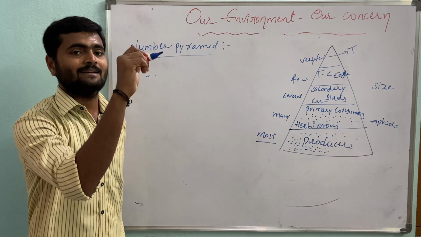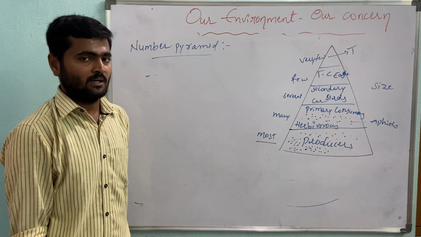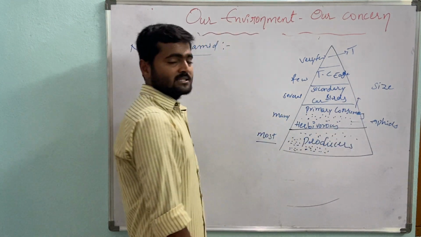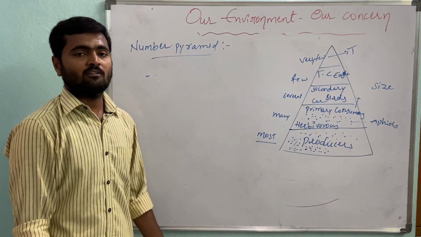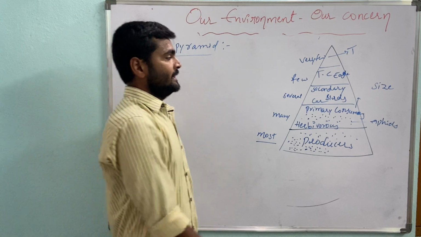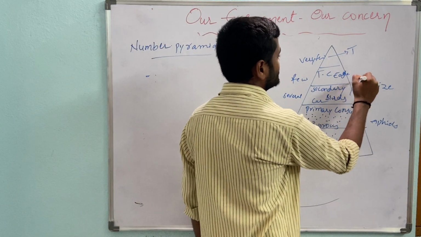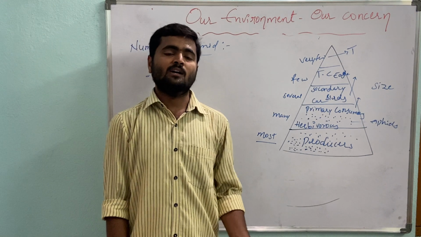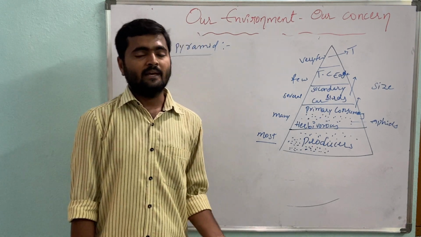Then at the secondary consumers, the number of birds is very less compared with the aphids. Then compared with the birds, the eagles or hawks in an ecosystem may be one or two or a couple.